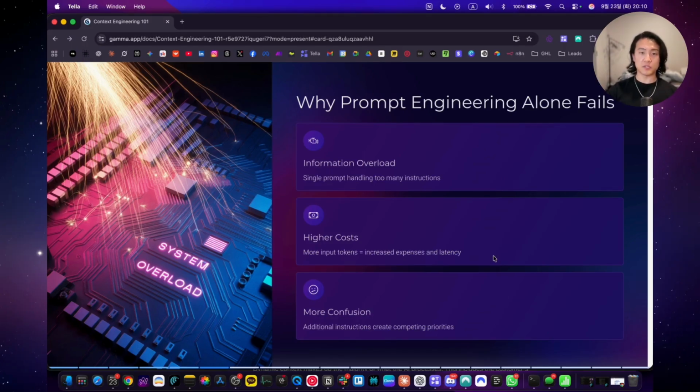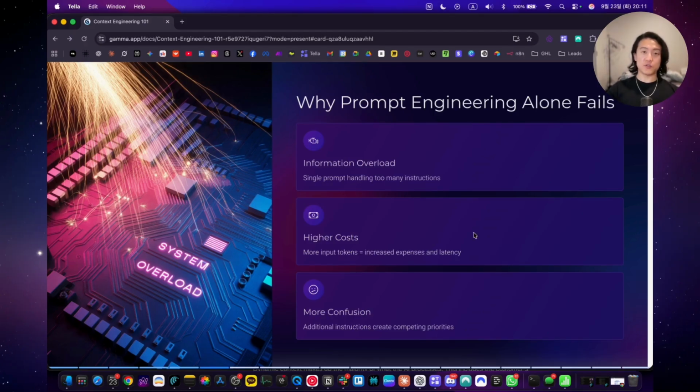So the longer your prompt, the more input tokens are involved. The prompt is the input, and it's made up of tokens, which is around 3/4 of a word. The longer the prompt, the more expensive the input token is, and that leads to increased expenses and latency. The more information that the AI has to process, the higher the latency. So longer prompts require more processing time, which increases latency, and customers wait longer for responses, and your operational costs increase.